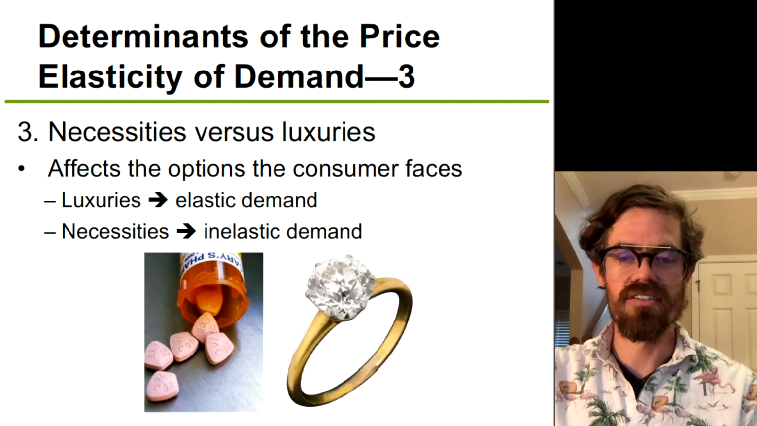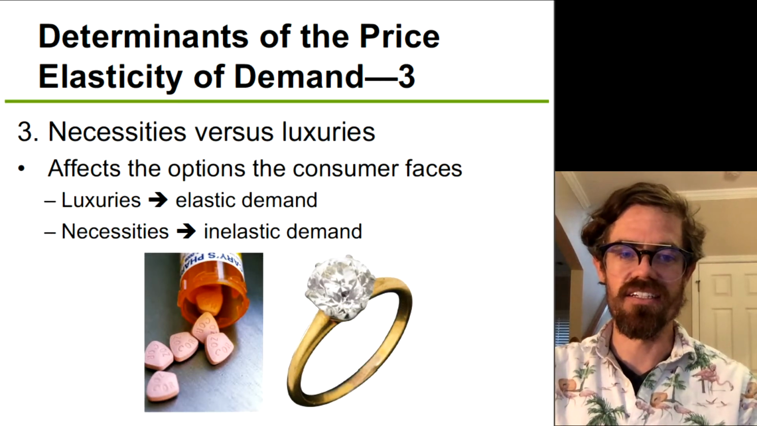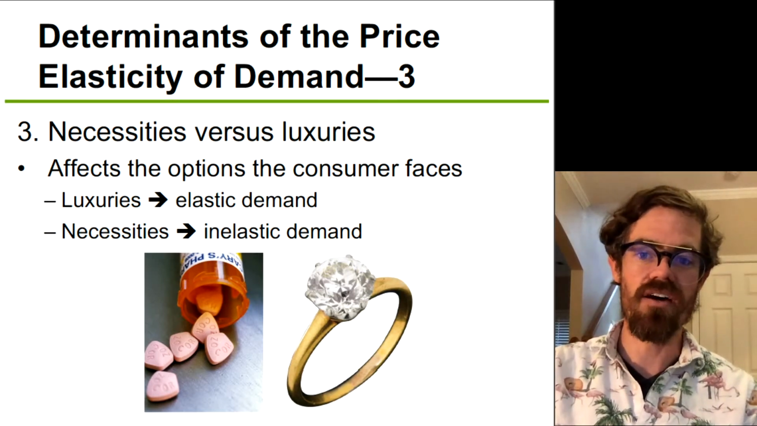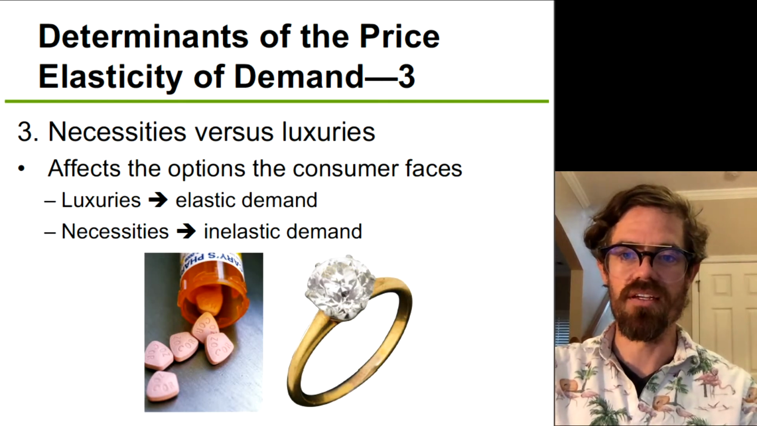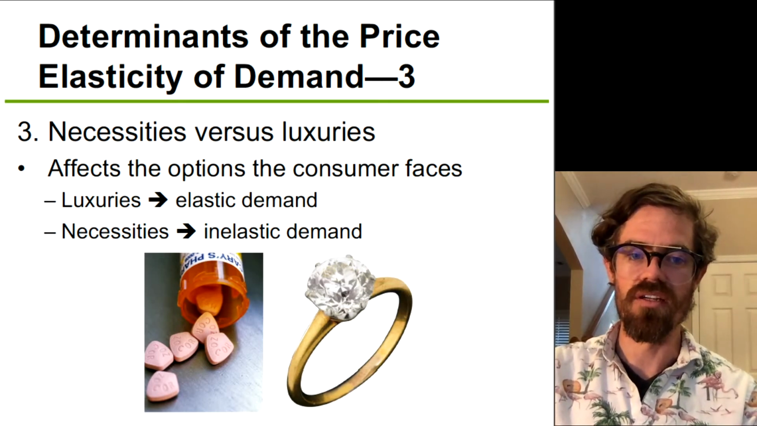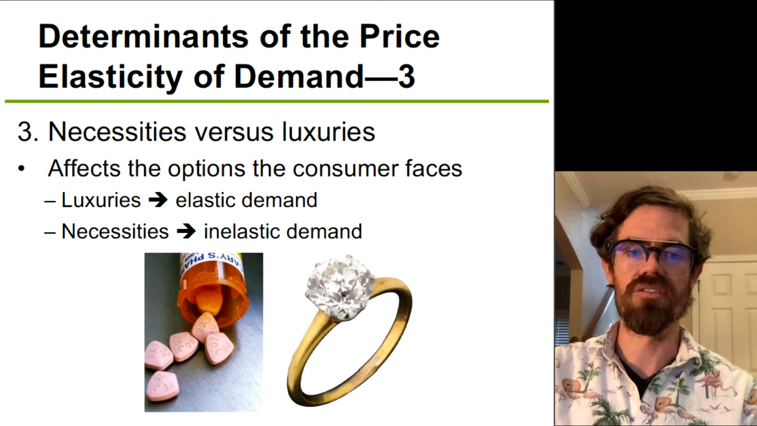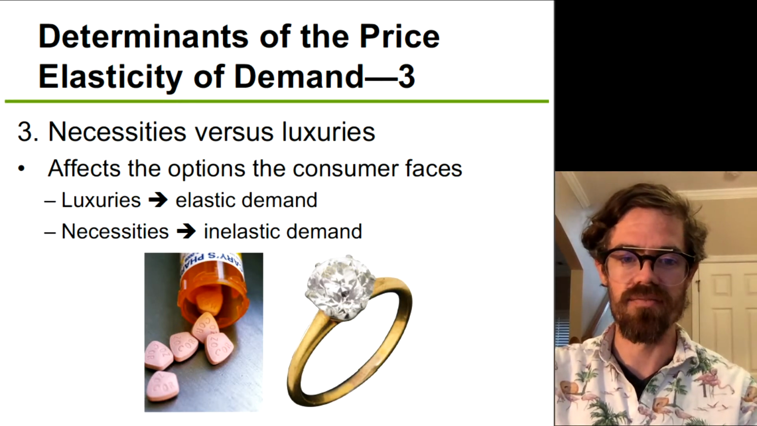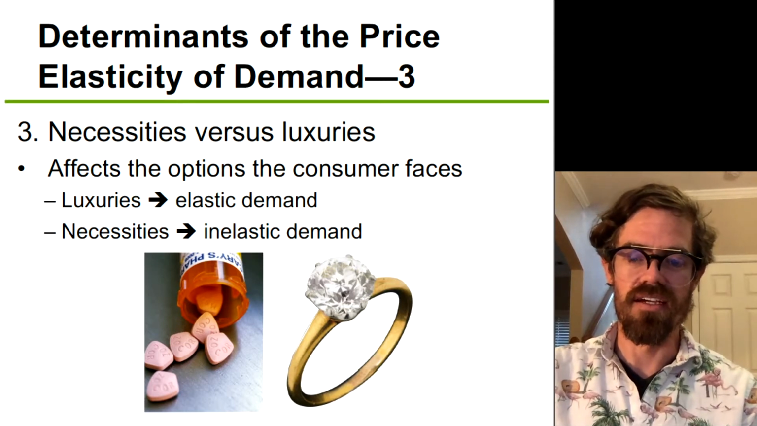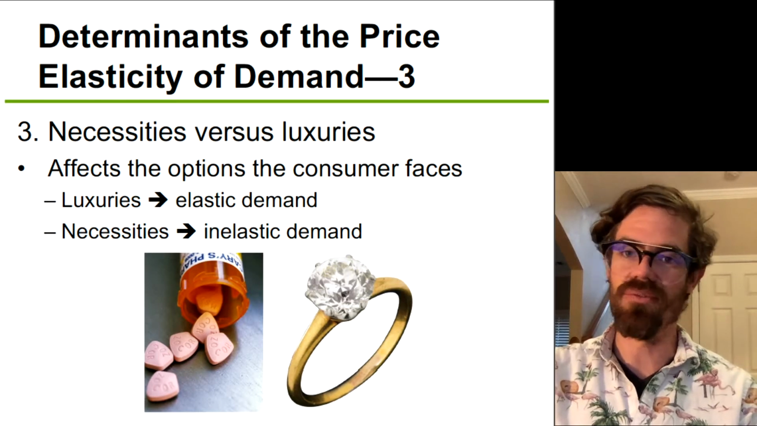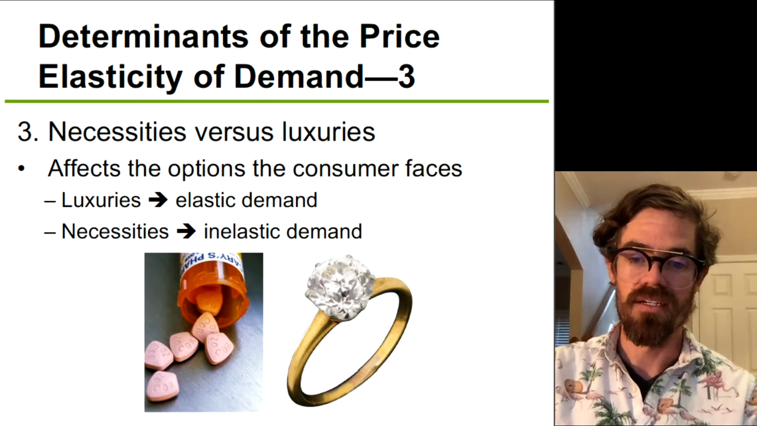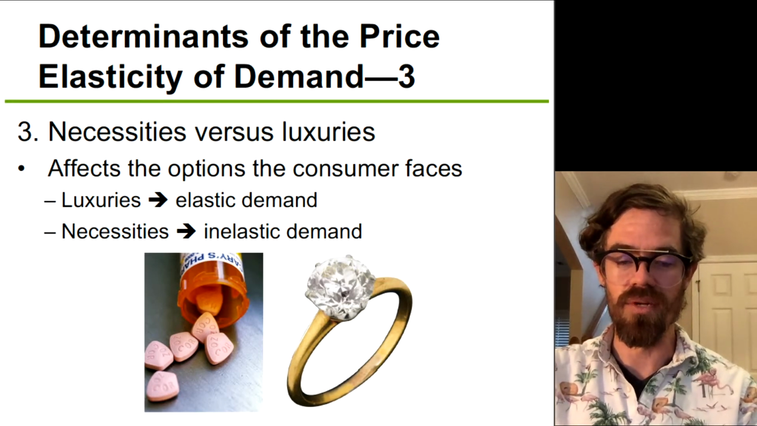Something else that determines it is whether or not the good is a necessity or a luxury. Obviously things that are luxuries we can live without, and so what that means is that we can be much more flexible in terms of our consumption with luxuries. So luxuries have a much more elastic demand, whereas necessities, we need them, right? Things like prescription drugs here in the picture, or life-saving medical procedures. These are things that we can't be very flexible with. It doesn't really matter what the price is. If we need them, we're going to buy them in whatever quantity we need them in.